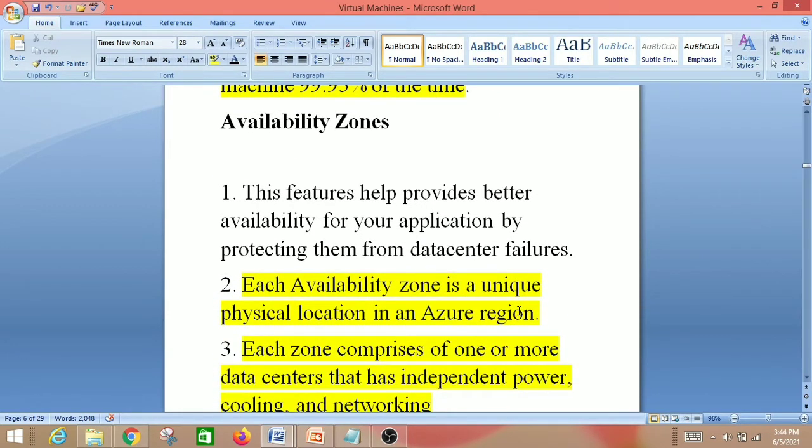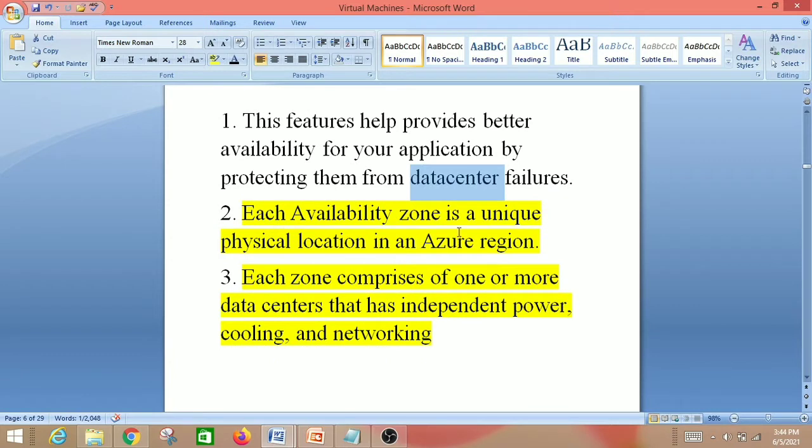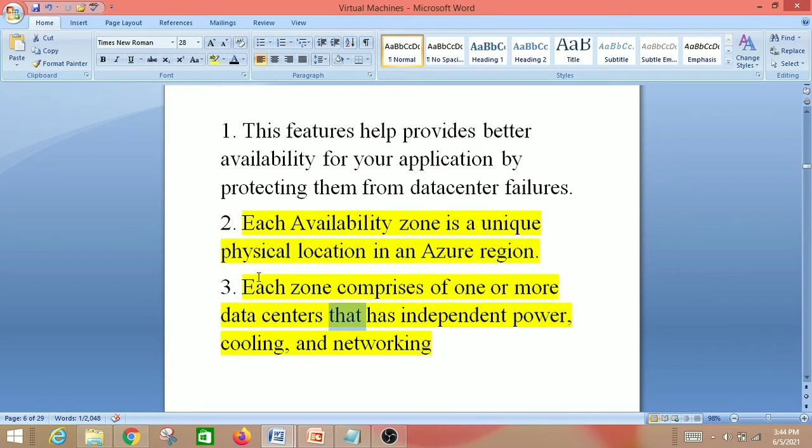This feature helps provide better availability for your application by protecting them from data center failures. So you have to learn this point, data center failures, that is related to availability zone. Each availability zone is a unique physical location in an Azure region. Each zone comprises one or more data centers that have independent power, cooling and networking. This question is asked in my exam, definition of availability zone. So you have to learn these 2 points.